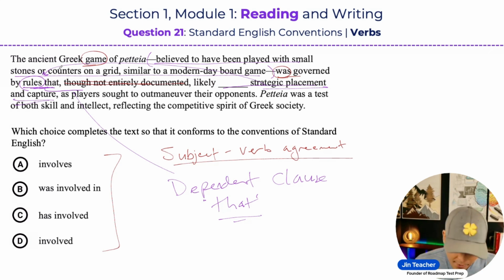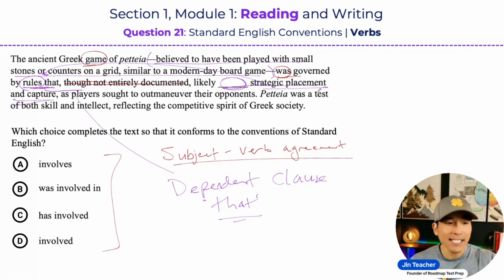So now this verb here, involve or to involve, has to agree with the subject, and the subject of this verb is rules. This is what I mean by a secondary subject and a secondary verb, because the main subject and main verb of the sentence are game and was. That's the main subject and verb.